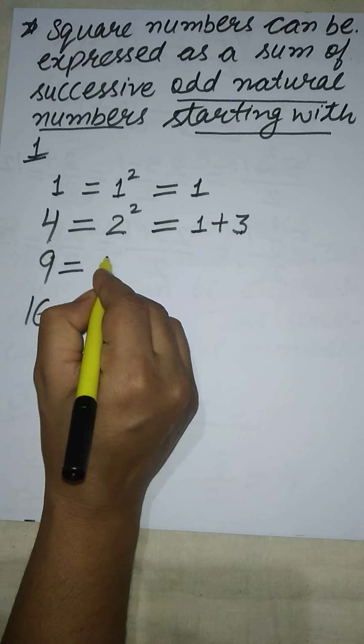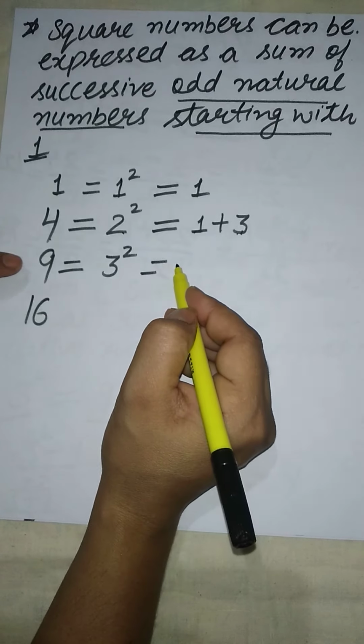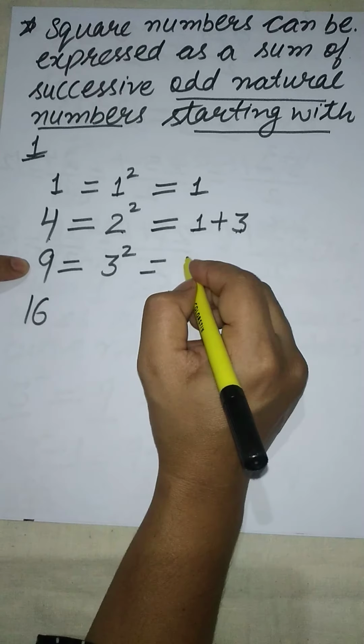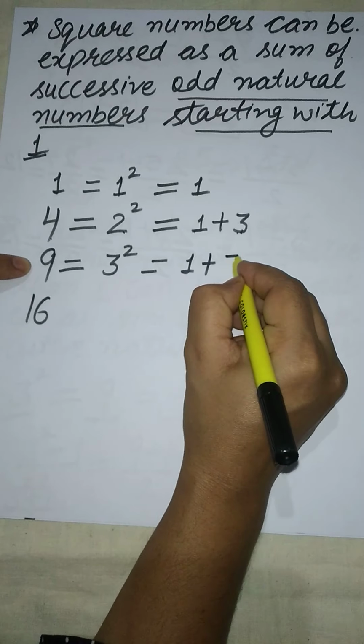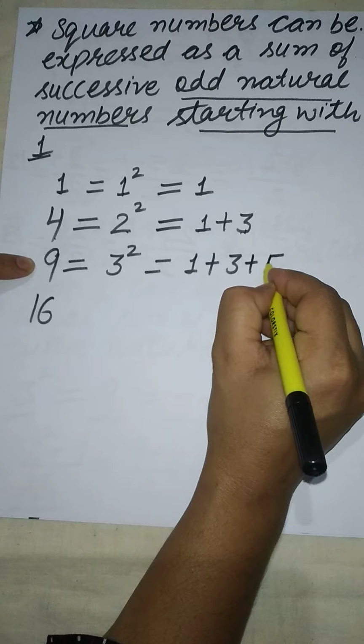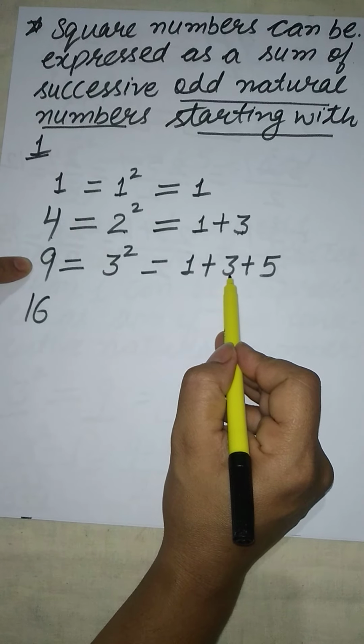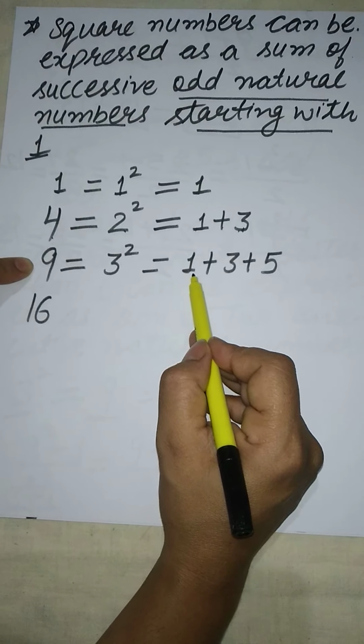Now 9 is the square of 3, so it can be written as the sum of three odd numbers, that is 1 plus 3 plus 5. You can add them. 5 plus 3 is 8, 8 plus 1 is 9.